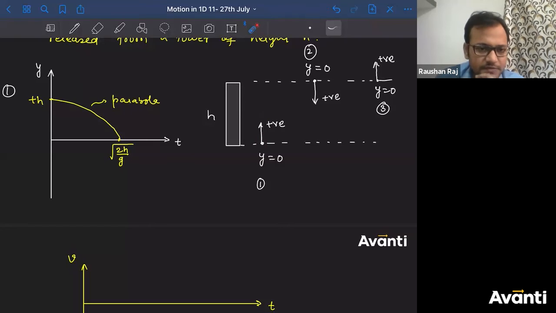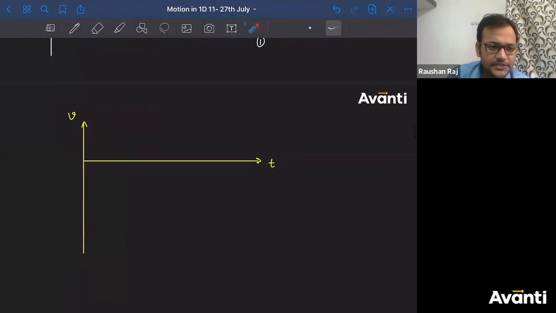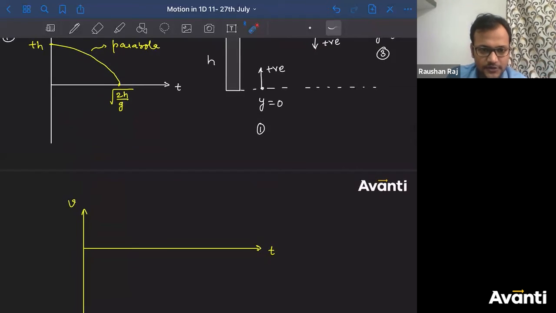What is going on with the speed, whether the speed is increasing or decreasing? It has to increase. Initially it was 0, now it will increase, right? So speed is increasing, velocity is negative. Throughout the motion, will it start from 0 or non-zero? It will start from 0, right?